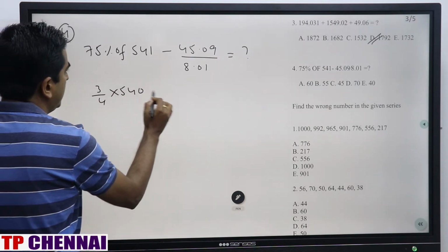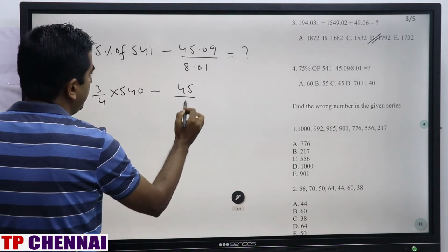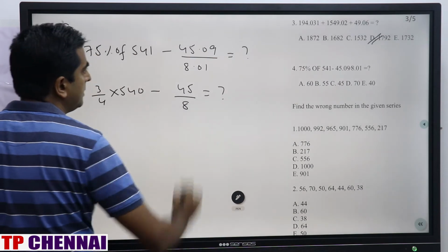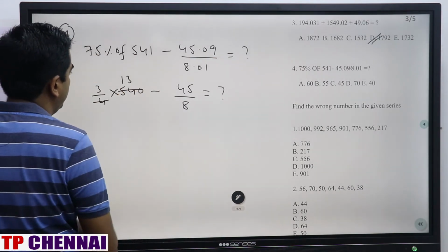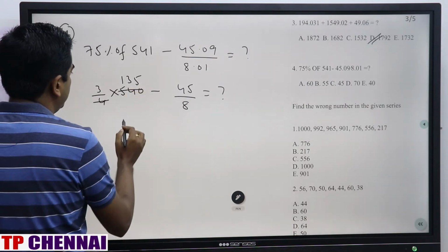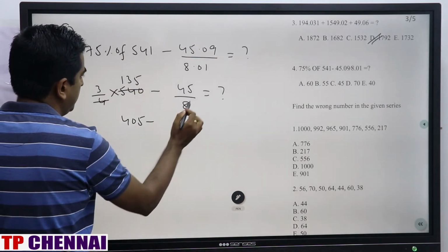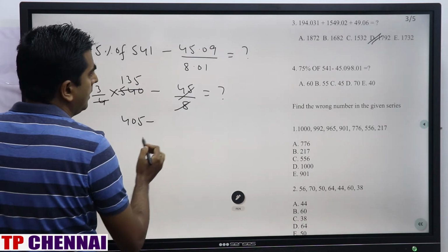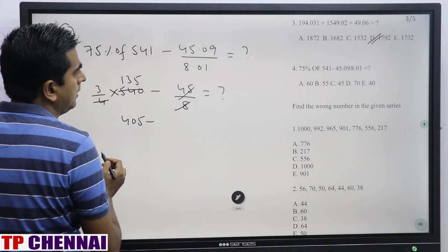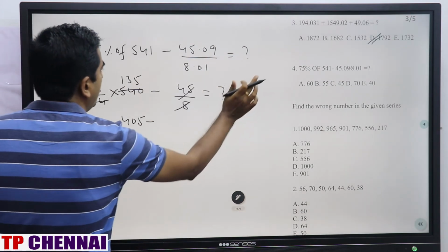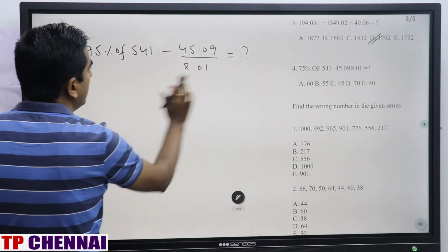This, make it 540 minus 45 by 8 is equal to question mark. Right, so 4 13s are 52, 5s are... This is how much? 405. So this divided by 8 is overall actually. Okay, this is nothing but overall.